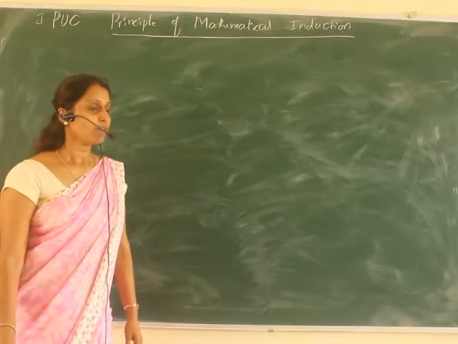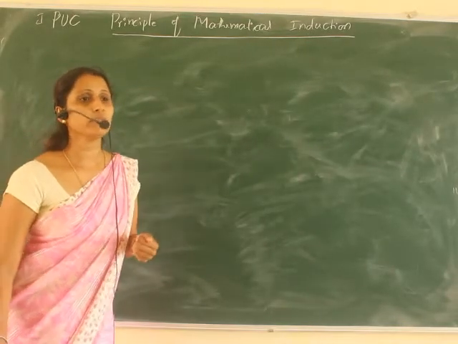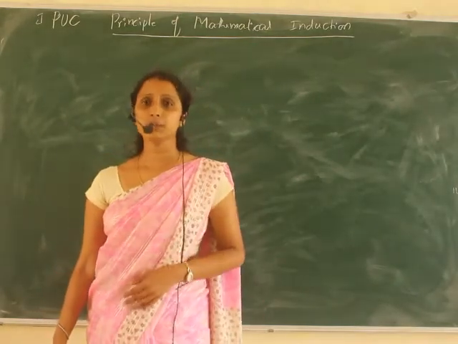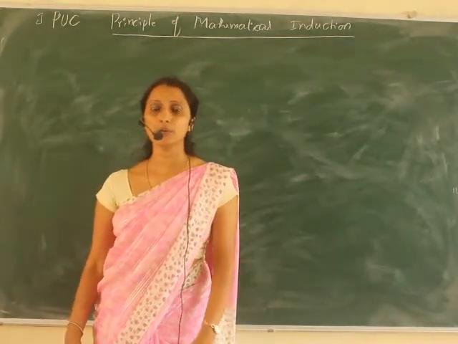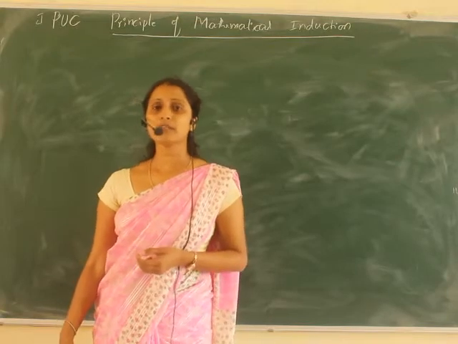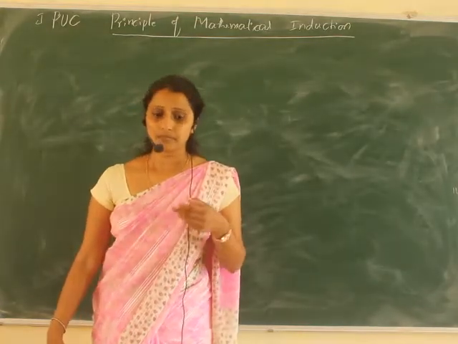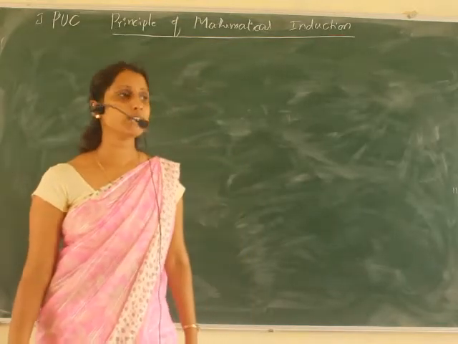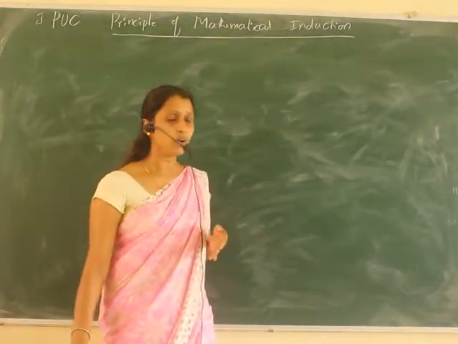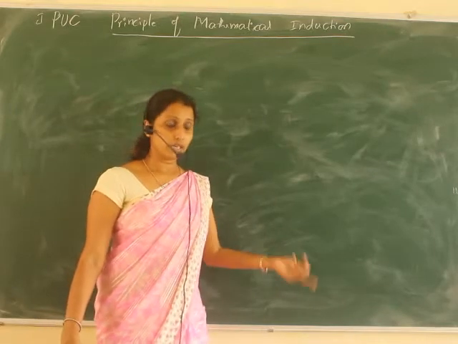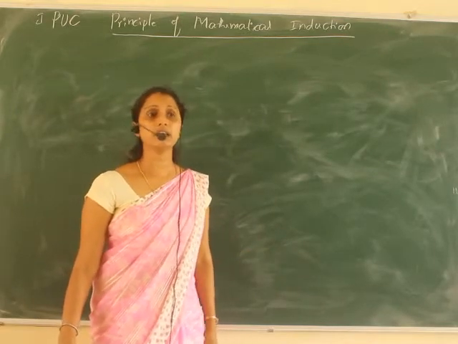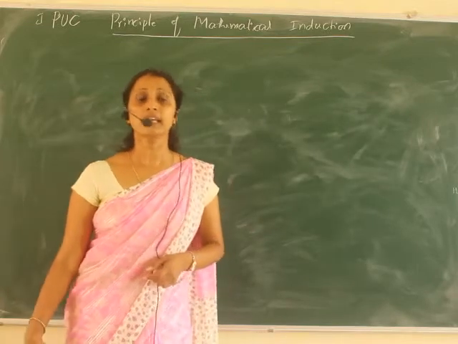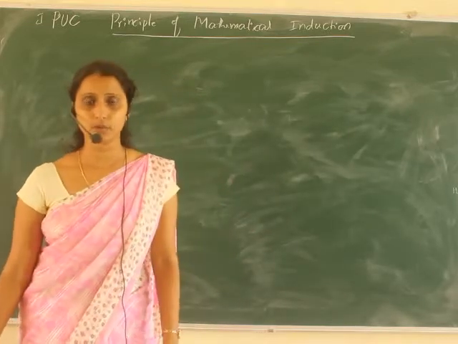Suppose I give an example: 4 is divisible by 2. And one more statement: the numbers which are divisible by 2 are even numbers. If I give one statement as 4 is divisible by 2, and the numbers which are divisible by 2 are even numbers, then from these two statements, I can say that 4 is an even number.